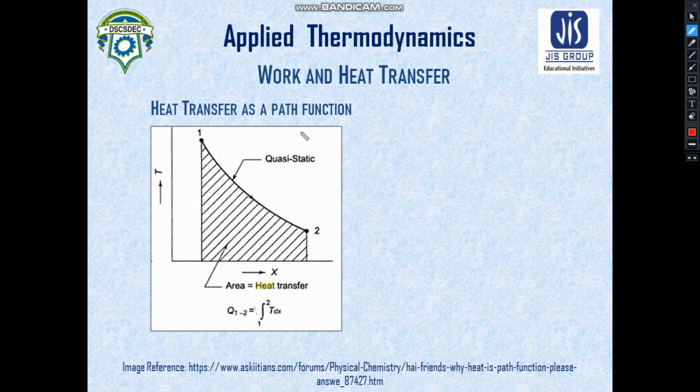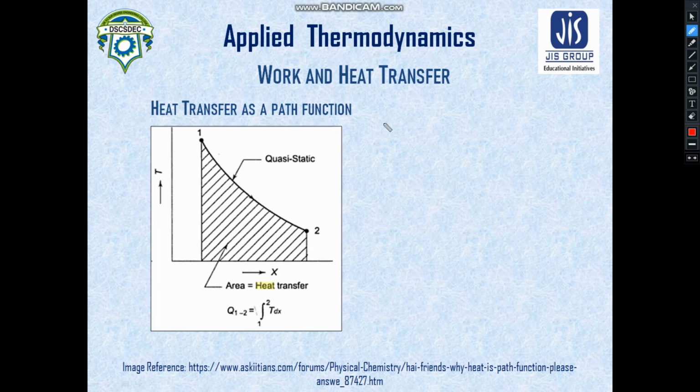The amount of heat which is being transferred when the system changes its state from point 1 to point 2 always depends on the path, it doesn't depend on the states.